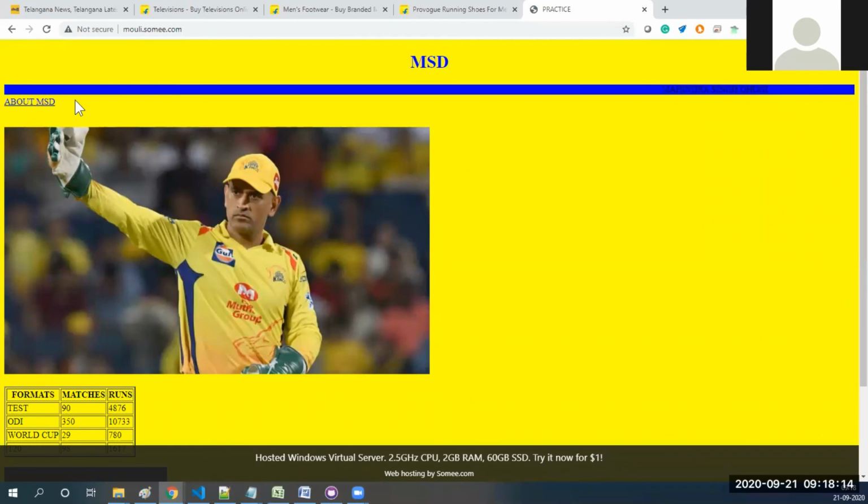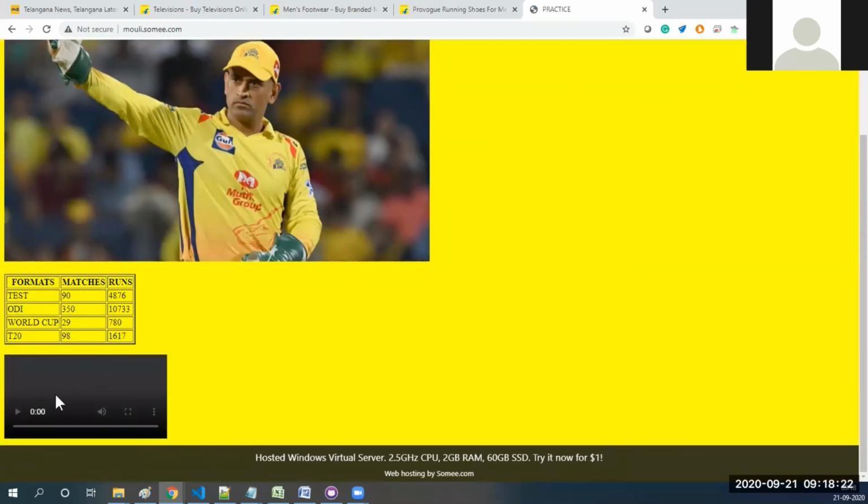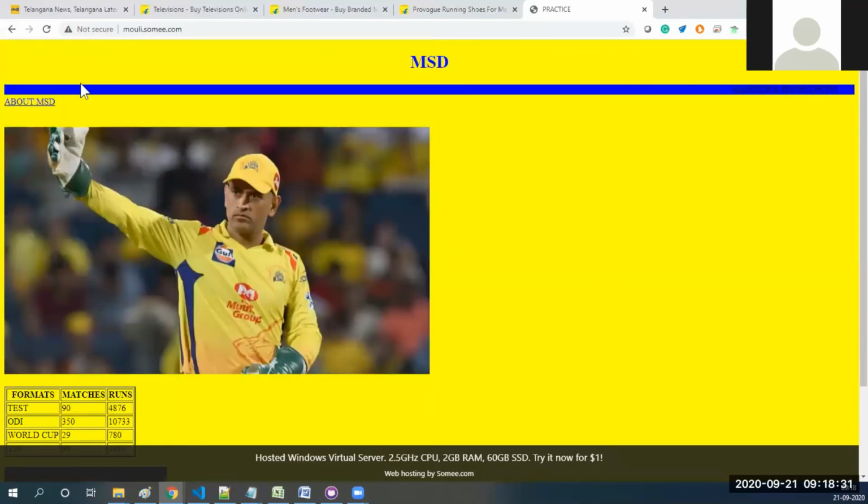When they develop this kind of web page, with headings and marquee, some kind of image, some kind of data, and some kind of video, they develop it in a single web page and deploy it somewhere. So this website can be visited from anywhere. You can visit this website anywhere, even from mobile also.